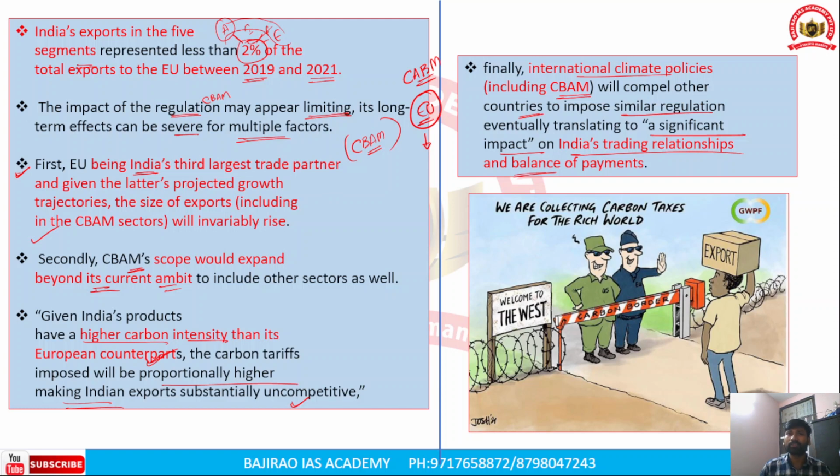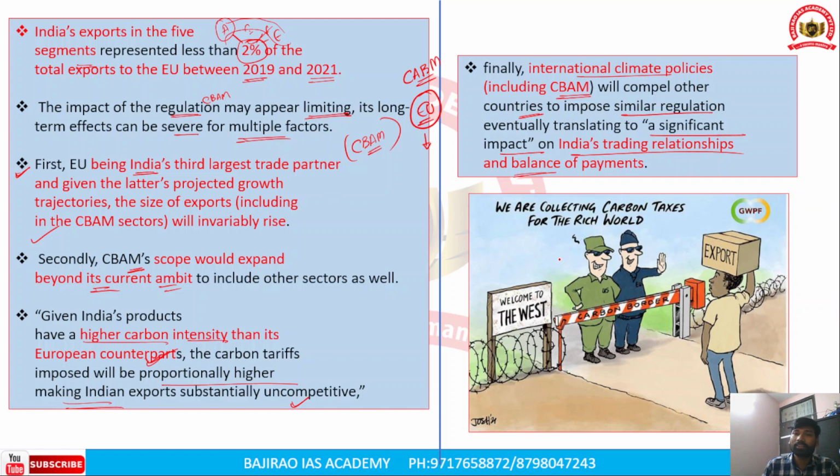Since India is a developing country, India has also been focusing on increasing its manufacturing sector, and India has come up with programs like Make in India. So there is a probability that India's trading relationship with other countries may get impacted, because other countries may also come up with such regulations, and that will also impact the balance of payments crisis.